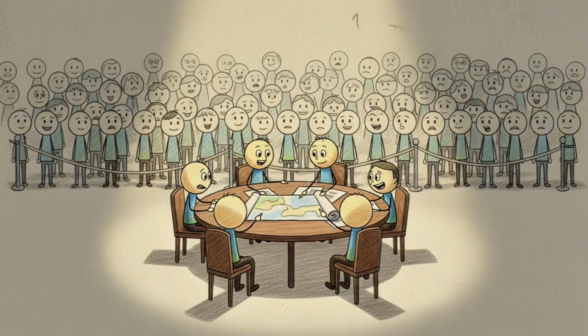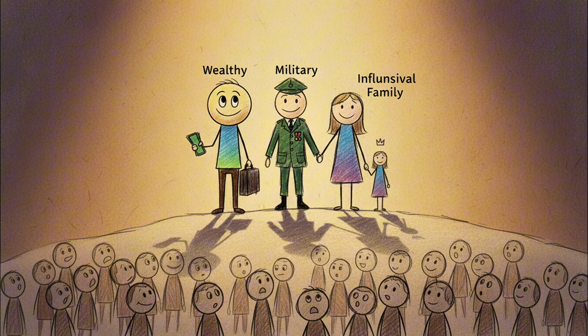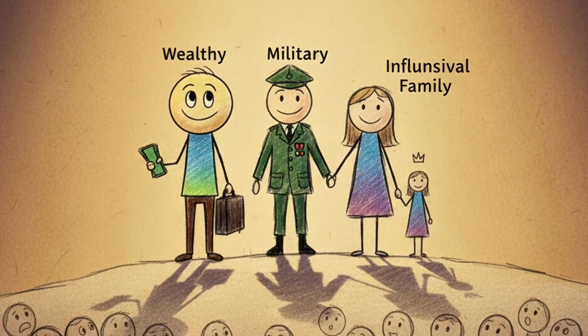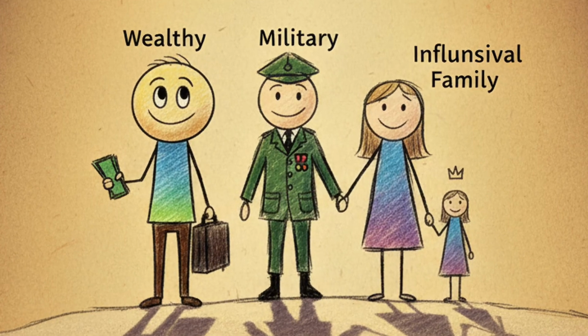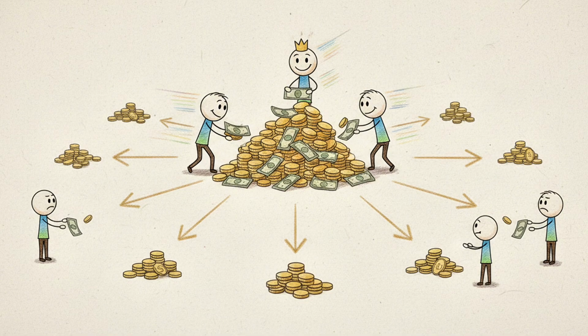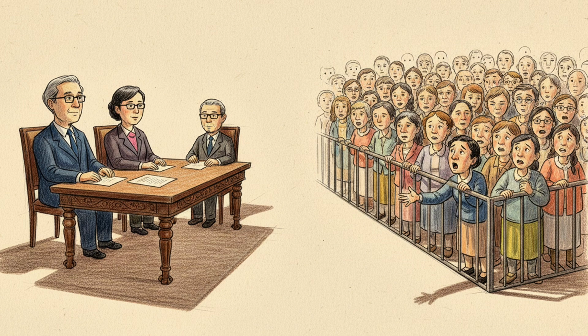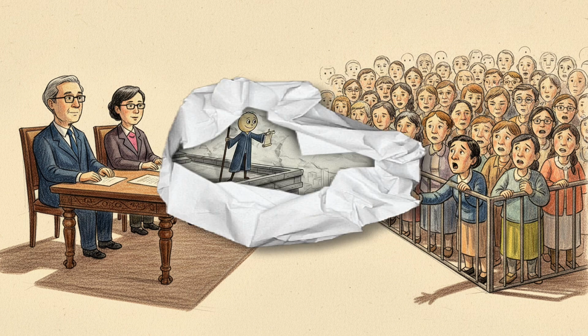Oligarchy. An oligarchy is a system where a small group holds power. These groups may include wealthy individuals, military leaders, or influential families. Oligarchies often emerge when economic power becomes concentrated. The main concern is inequality and limited representation.